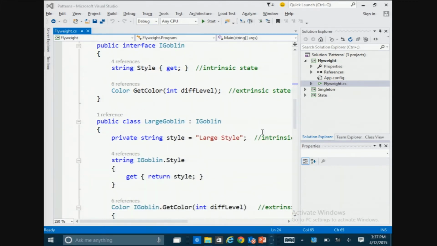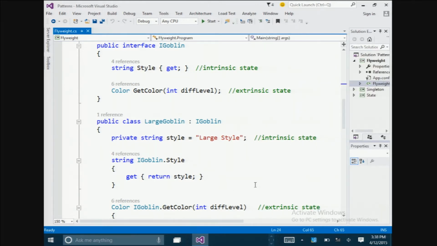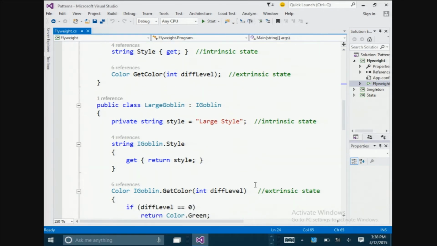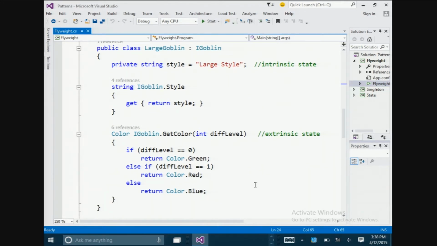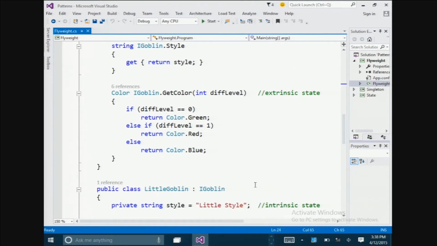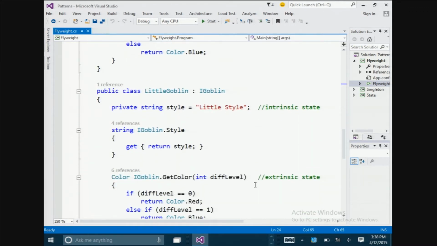And then we scroll down a little bit more. So here's our large goblin, the actual object itself. It has its intrinsic state, which is its style, which is large. It returns the style that it's in, and then it has its get color. This is an extrinsic state, so this is one that can be different for every one of these. And then, of course, we have the same thing for little goblin.